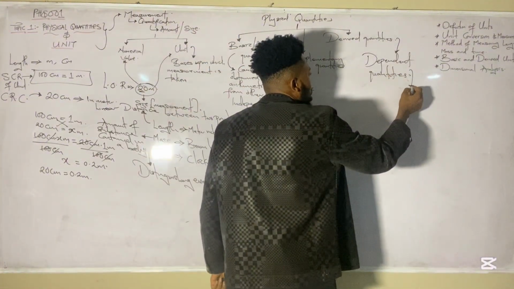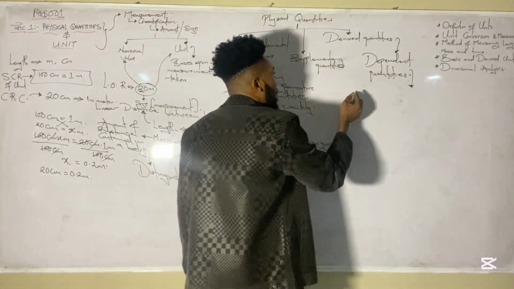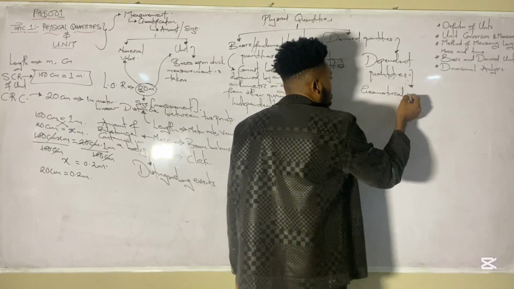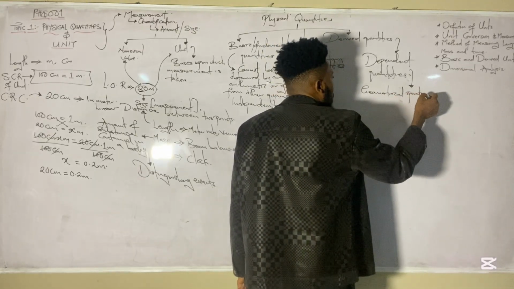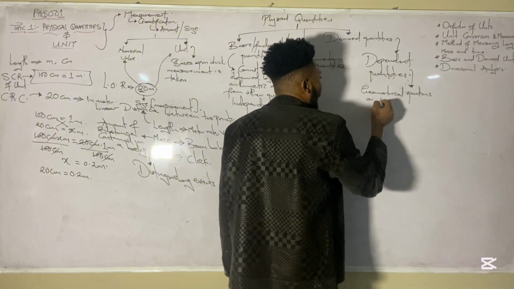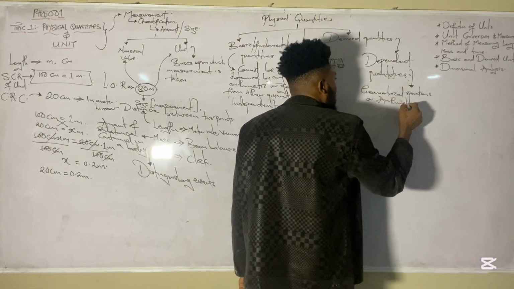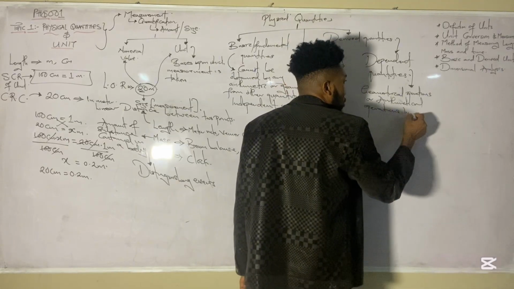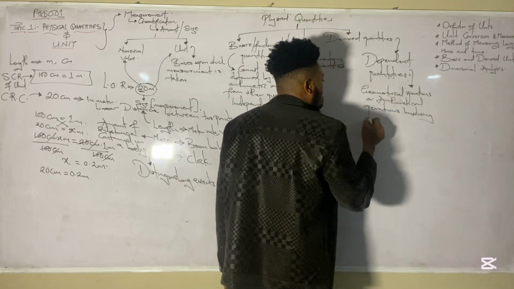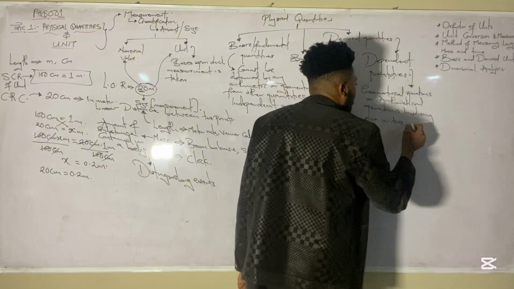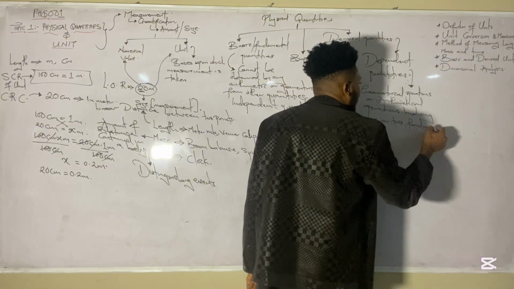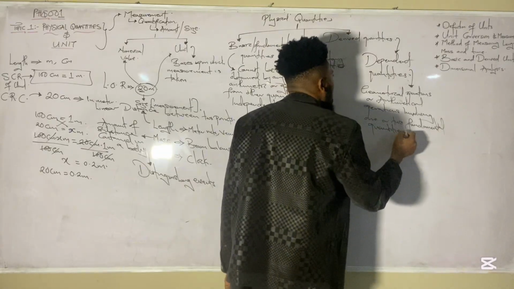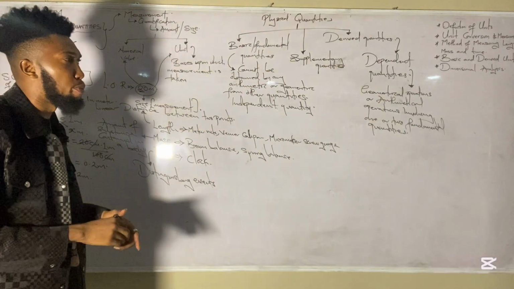So here we're saying that derived quantities are obtained from geometrical or arithmetical operations involving one or two fundamental quantities. There are a number of them, I will explore them very soon.